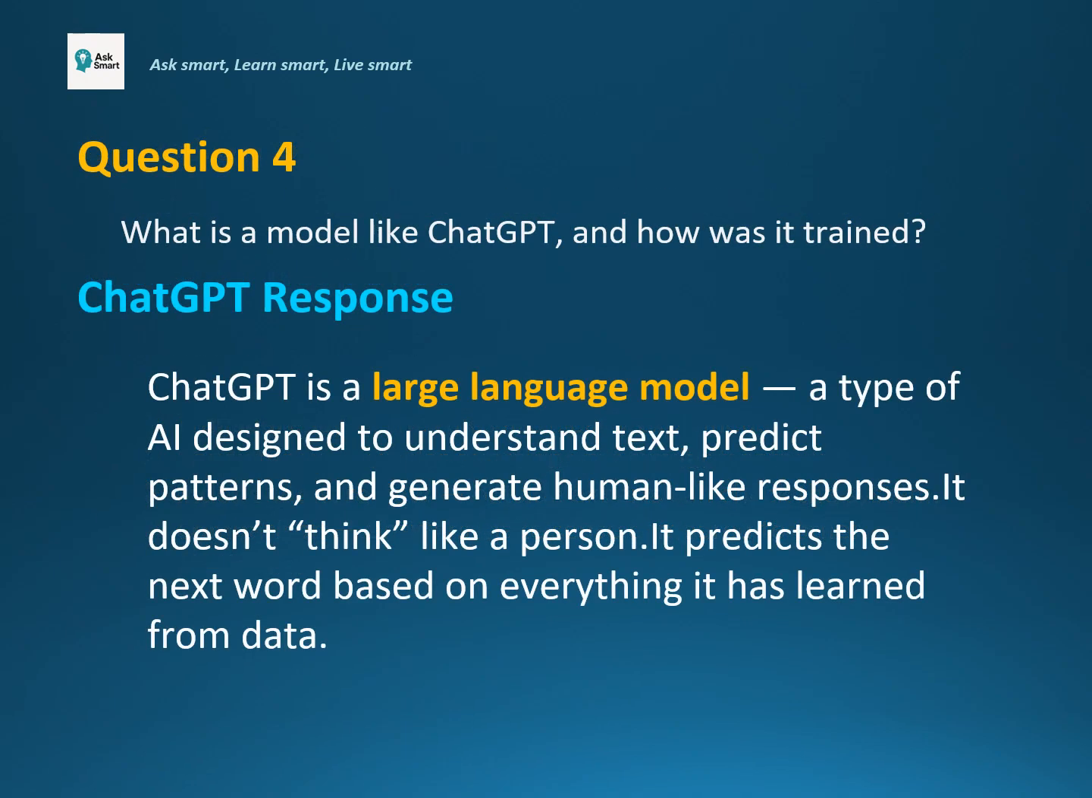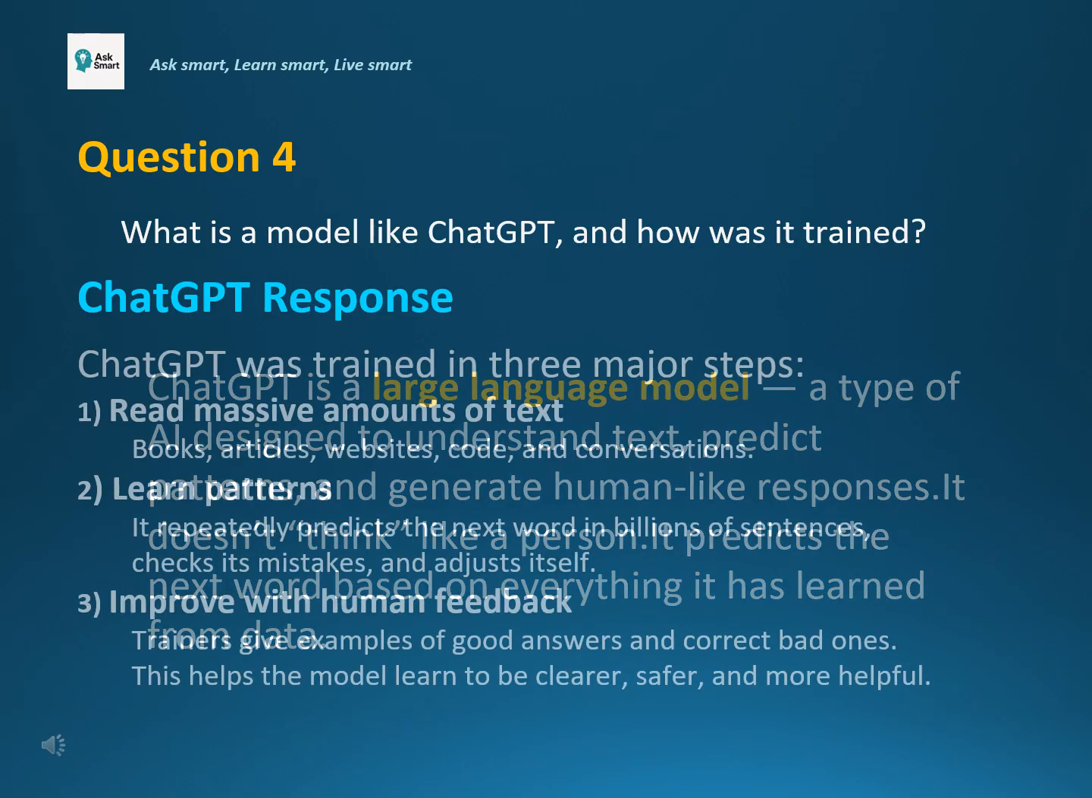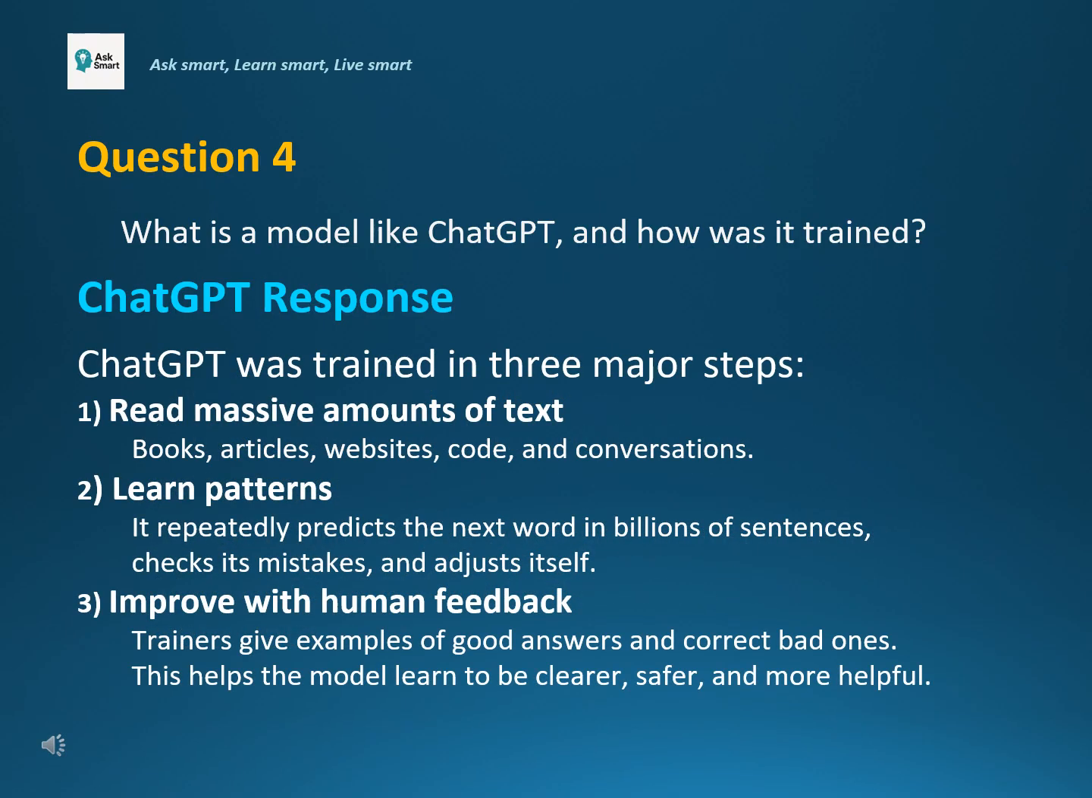Question 4. What is a model like ChatGPT and how was it trained? Here is ChatGPT response. ChatGPT is a large language model, an AI that predicts words based on patterns it has learned from massive amounts of text. During training, it reads billions of sentences and keeps trying to guess the next word. When it's wrong, it adjusts itself and improves. Over time, it becomes very good at understanding questions and generating helpful responses. Human trainers also guide the model by giving examples of clearer and safer answers, making the final system more reliable.